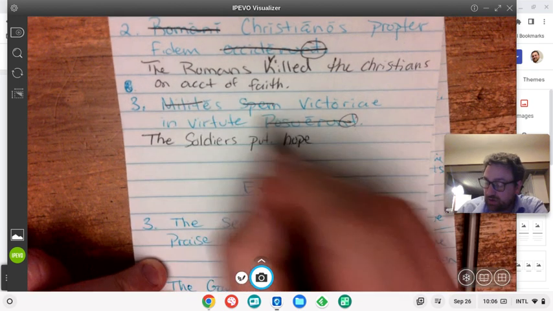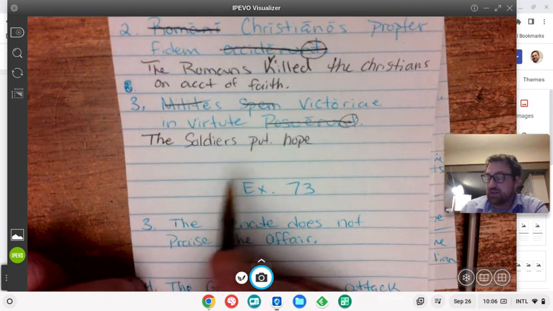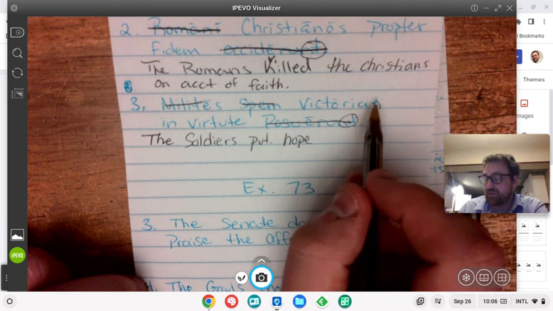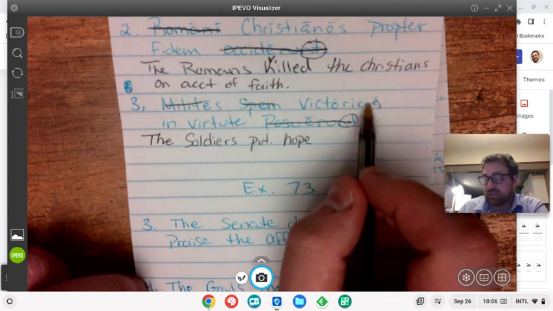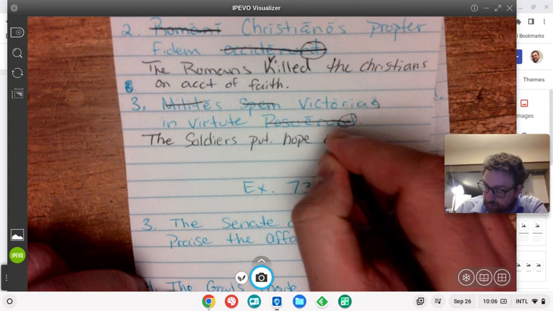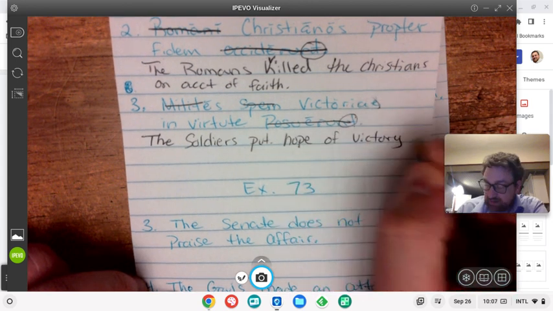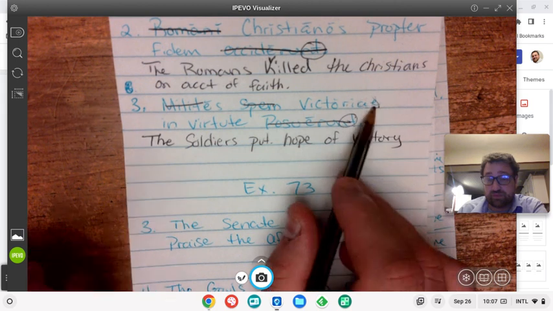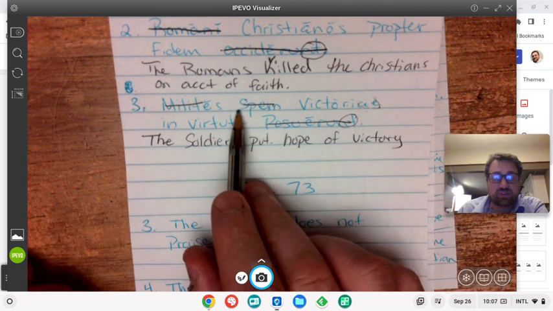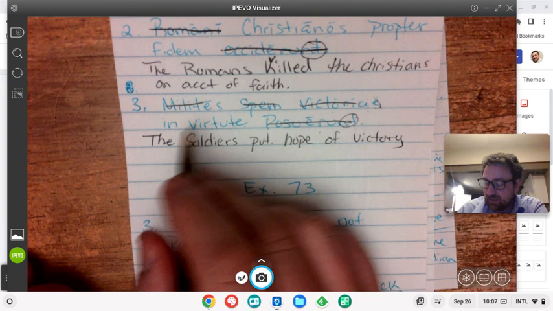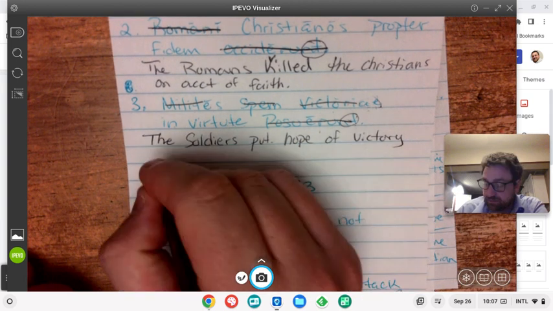The soldiers put hope. Any more about hope? Victoriae. So they put hope victories. This could also be genitive singular. They put the hope of victory. Now that makes the most sense to me. The soldiers put the hope of victory. And it doesn't make sense to say to victory either, because that could be a dative ending, but that wouldn't make sense here in the sentence. So the soldiers put the hope of victory in virtute, so in virtue.